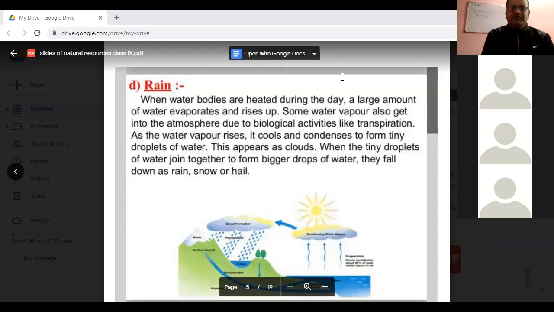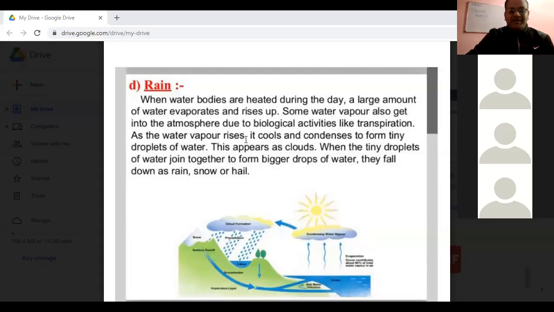And if you can remember, when we discussed transpiration, we also discussed some of its effects. One effect was the cooling effect, and one more effect was that it takes part in the water cycle. So definitely I can link that class with this class: not only the water heated up from the water bodies evaporates and forms the cloud, it is also the water from some biological activity like transpiration. The water vapor is being added into the atmosphere.